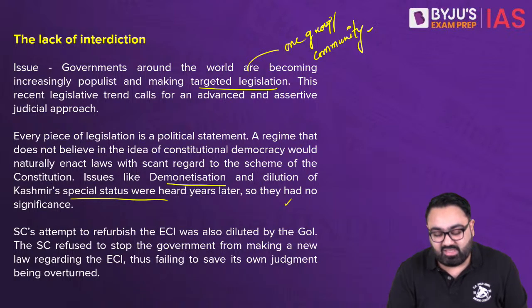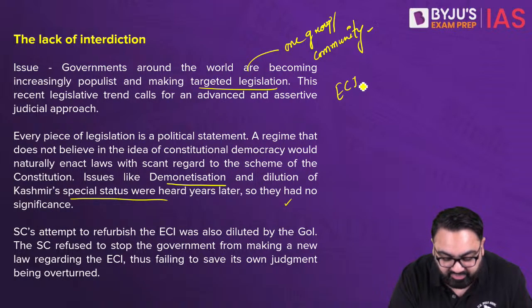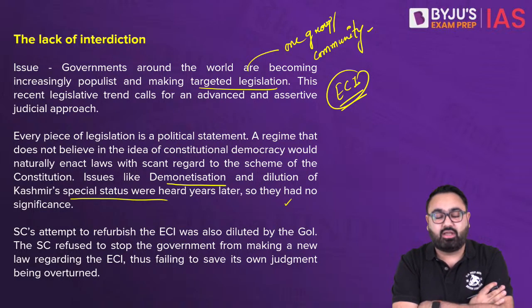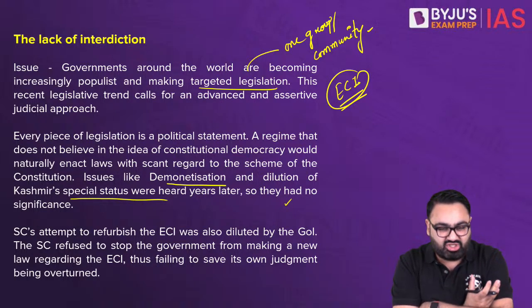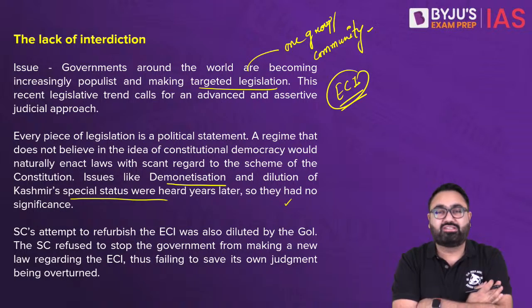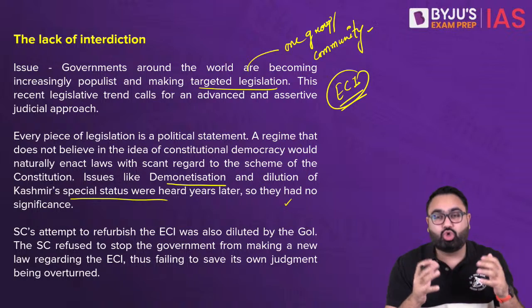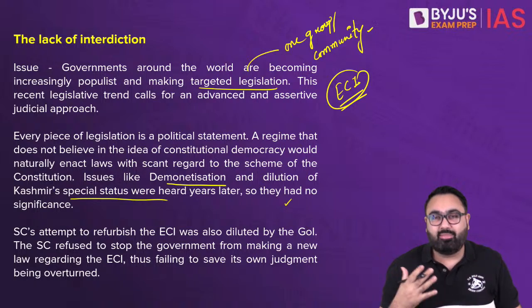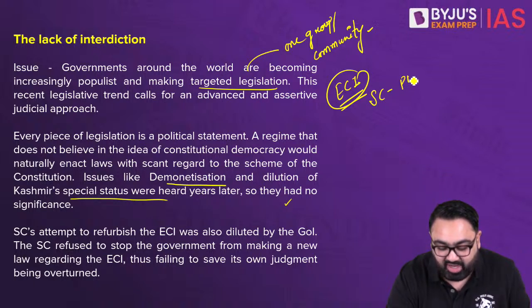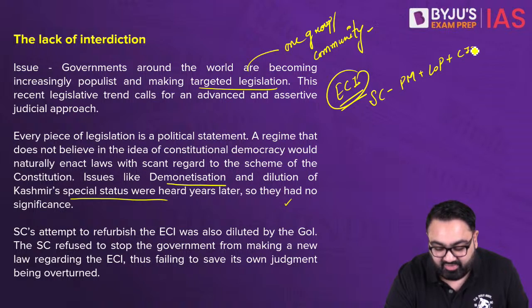The example he gives here is the Election Commission of India. As you know, a few months back, it was the Election Commission of India's structure and appointment process that was changed by the Supreme Court. The Supreme Court said that there has to be a committee to suggest to the president who shall become the Election Commissioner of India. The Supreme Court had suggested that the committee should have the Prime Minister, the Leader of Opposition and the Chief Justice of India.